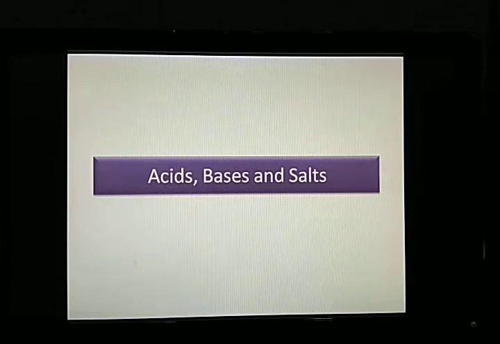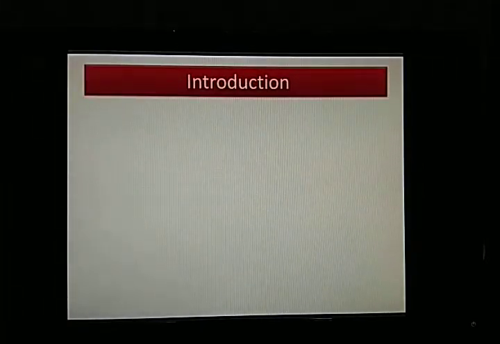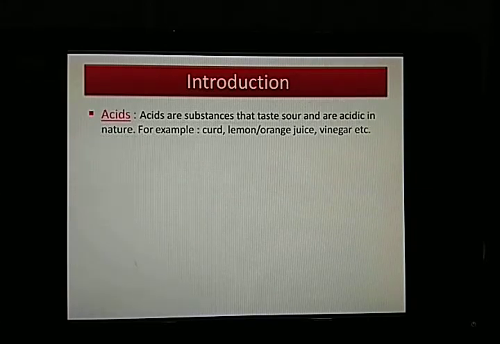Their characteristics, how they react with other substances, all these things will be discussed in this chapter. So let us begin. Now in the introduction we'll be starting with the definitions, then gradually we will be discussing their nature, their characteristics and their reactions with other substances. So first is acids. What are acids? Acids are substances that taste sour and are acidic in nature.